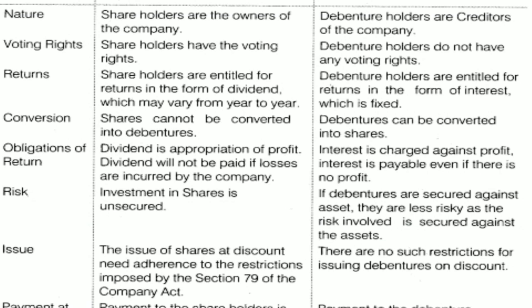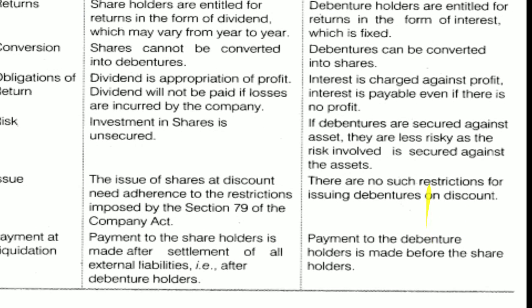The issue of shares at discount needs adherence to the restrictions imposed by Section 79 of the Companies Act. In case of debentures, there are no such restrictions for issuing debentures at a discount.